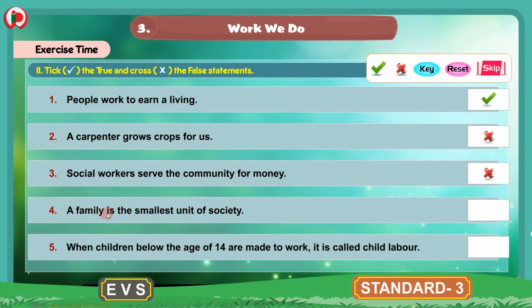4. A family is the smallest unit of society. Yes, this is a true statement. We will put a tick mark here. 5. When children below the age of 14 are made to work, it is called child labor. Yes, this is also a true statement. We will put a tick mark here.